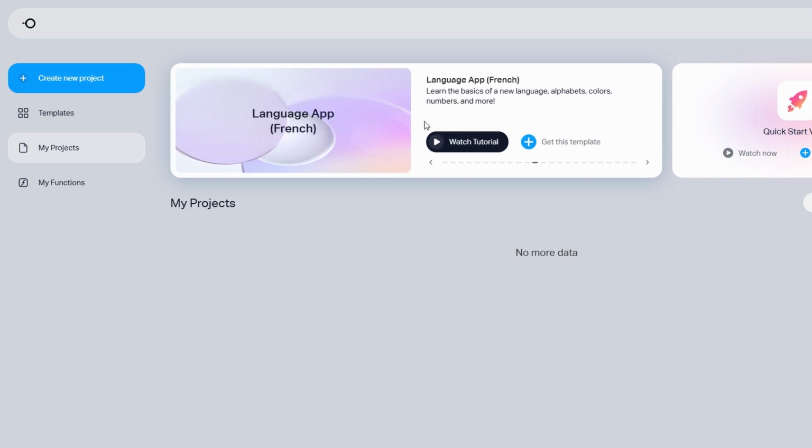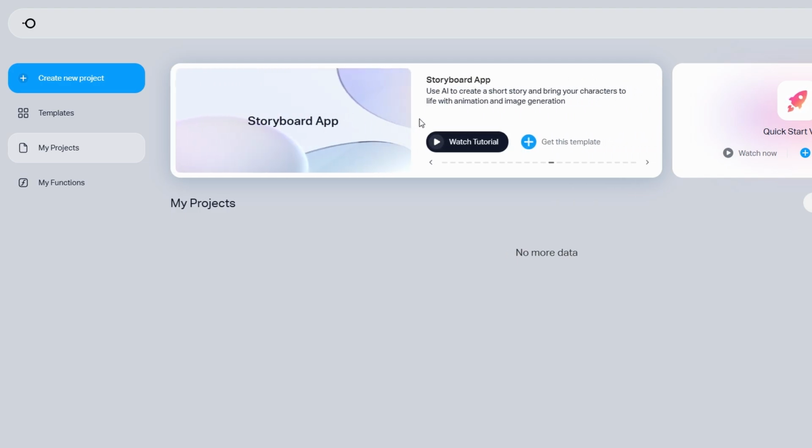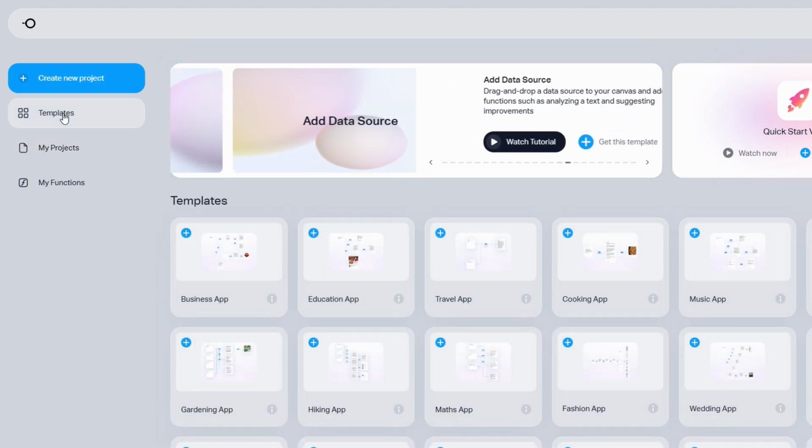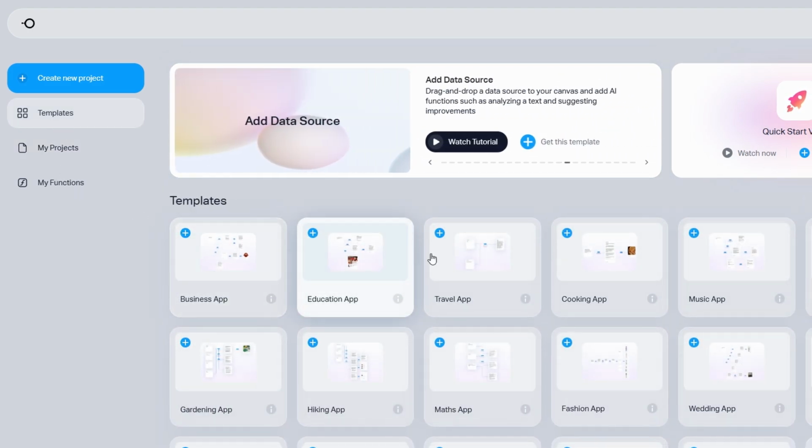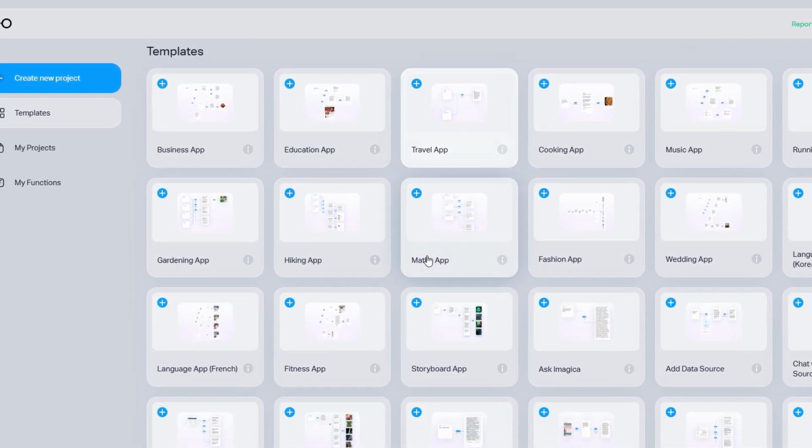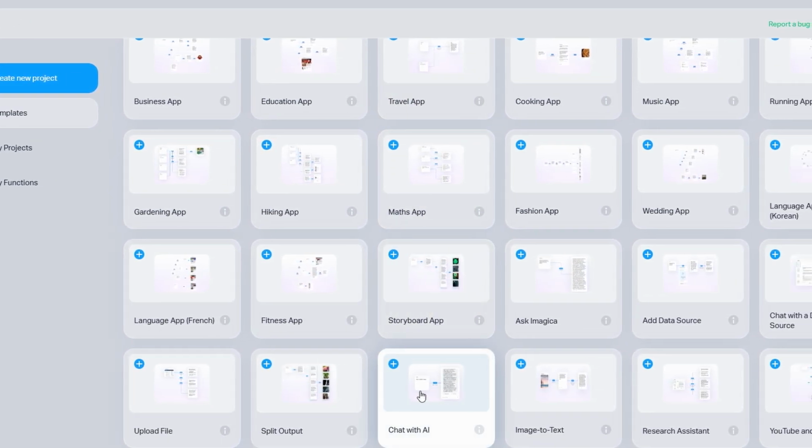Let's go! I know you're excited to dive right into building your app, but before we jump in, let's take a moment to talk about templates. Why? Because they're an incredible resource to spark creativity and save time. Templates aren't just shortcuts.